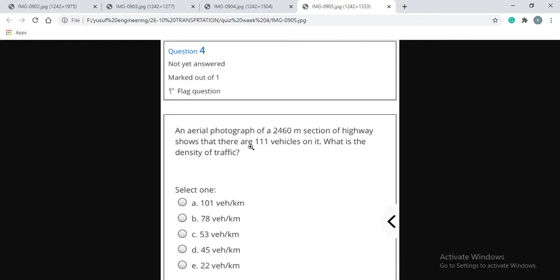The next one: an aerial photograph of a 2460 meter section of highway shows there are 111 vehicles on it. What is the density of traffic?